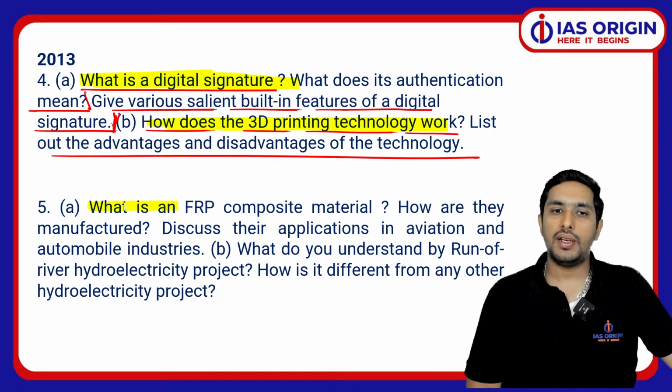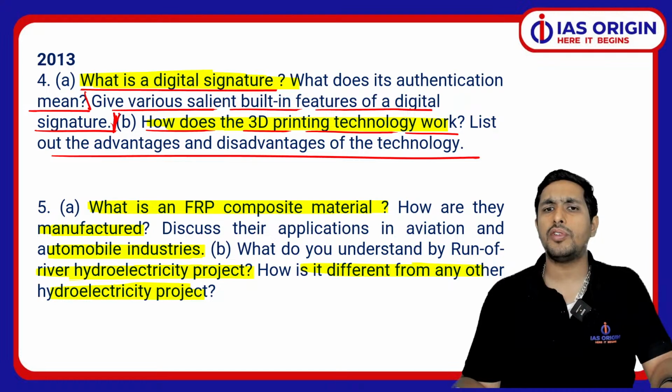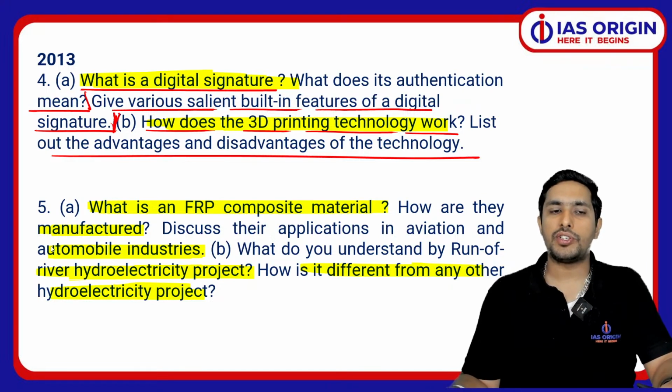Similarly, what is an FRP composite material? Okay, how is it manufactured? Discuss its application in the automobile and aviation. Uska, what do you understand by the run of river hydroelectric project? How is it different from any other hydroelectric project? So 2013 ka paper was a bit lengthy because in one question they had multiple questions which were amalgamated.